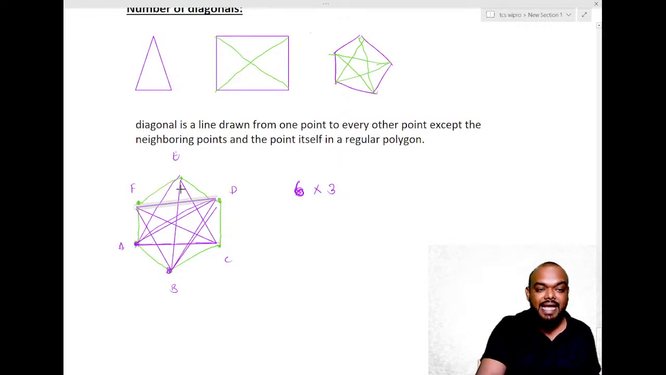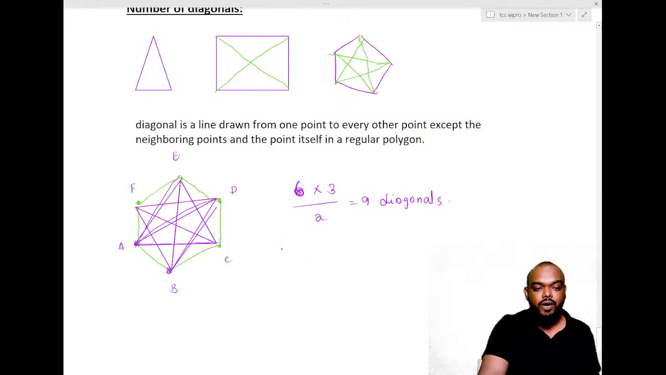Let us draw from E as well. From E, I can draw to A, and I can draw to B, and I can draw to C as well. See, every diagonal is being counted 2 times, so we divide by 2. That will give us 9 diagonals. 9 diagonals. Now observe this carefully.